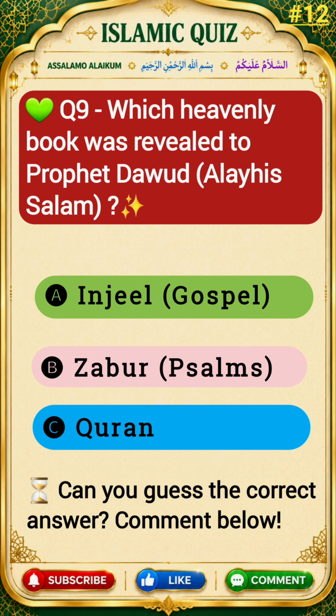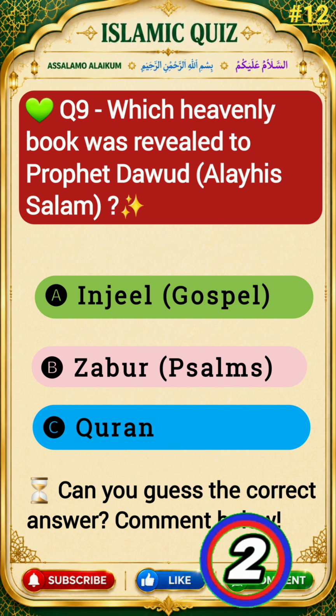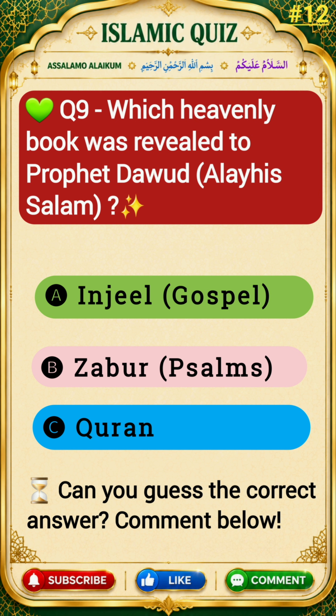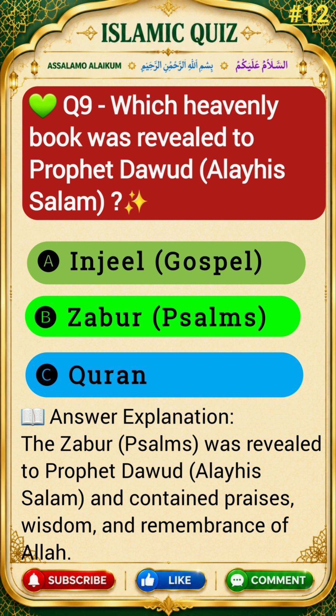Question 9. Which heavenly book was revealed to Prophet Dawood, alayhi salam? Options are A. Injil, B. Zabur, C. Quran. The correct answer is option B, Zabur.